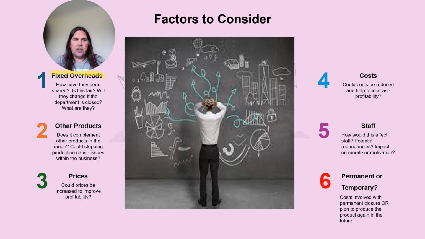So we've got fixed overheads. If you are looking at a closures essay, a paragraph should be on fixed overheads. It's such a massive part of your decision. And one part of it is how have those fixed overheads been shared?